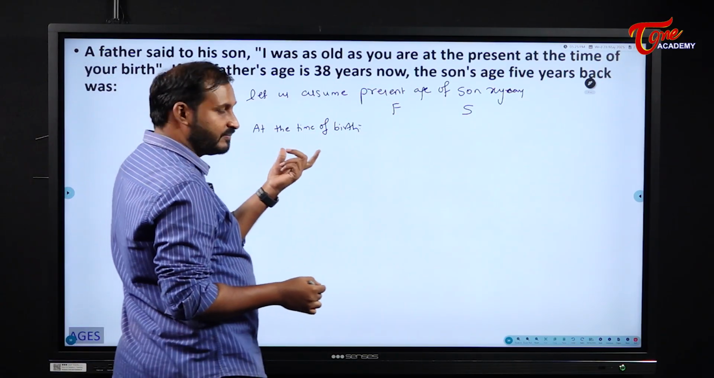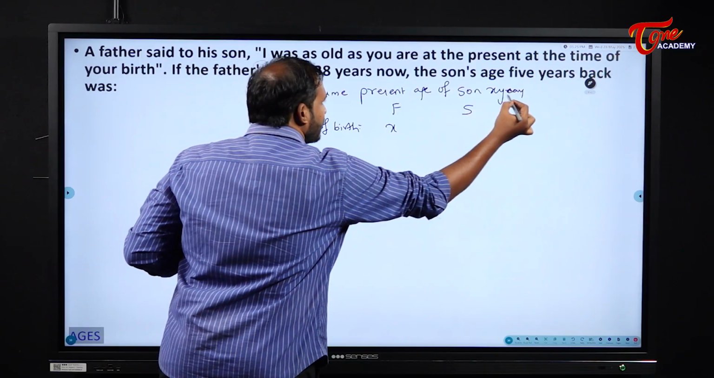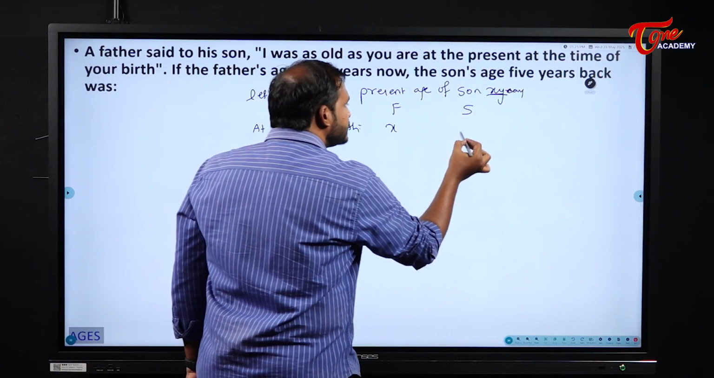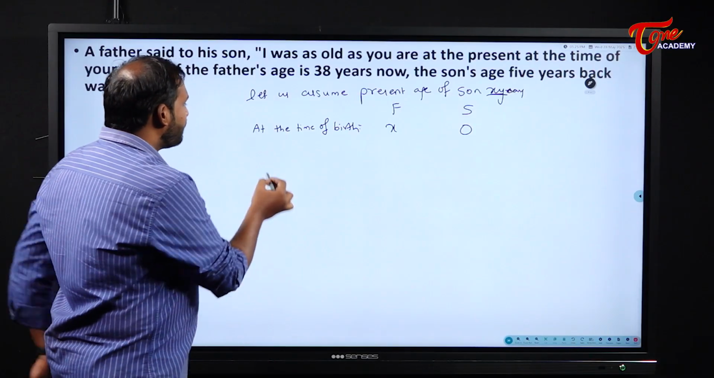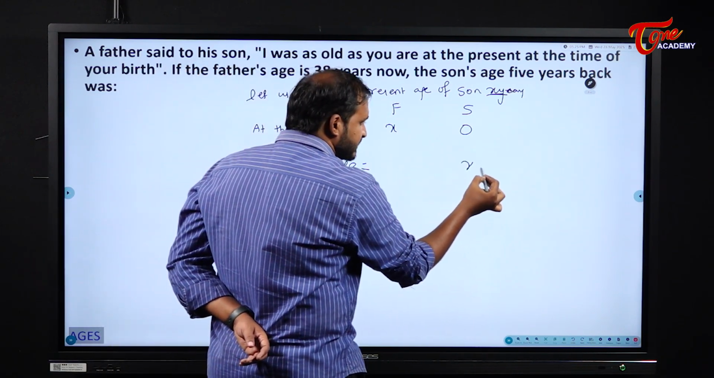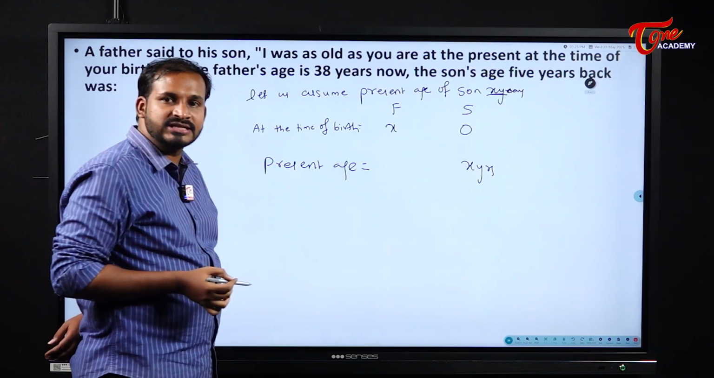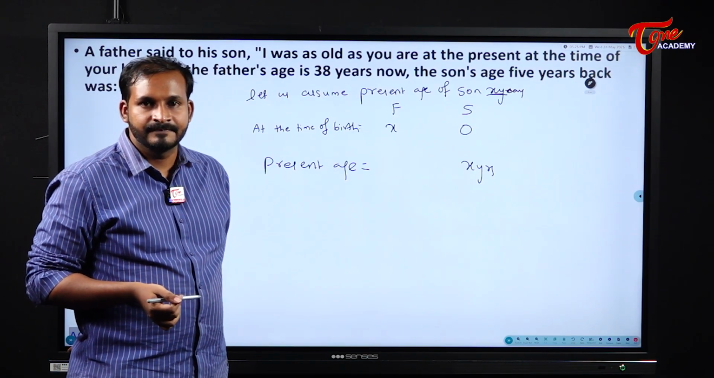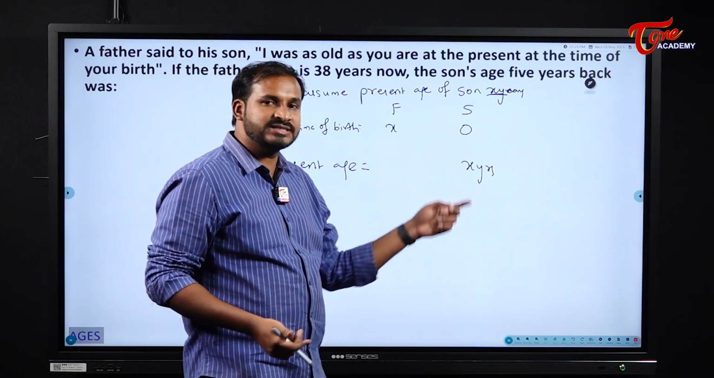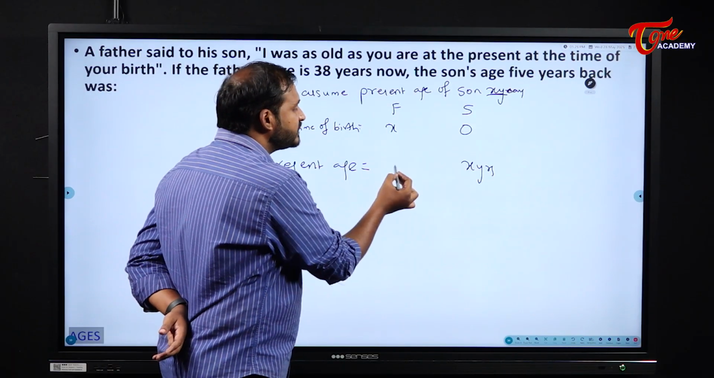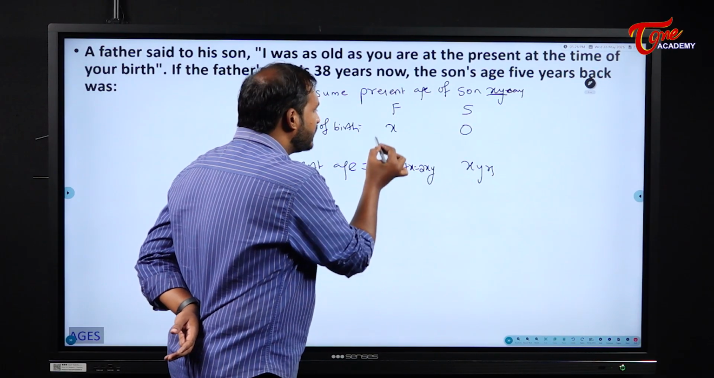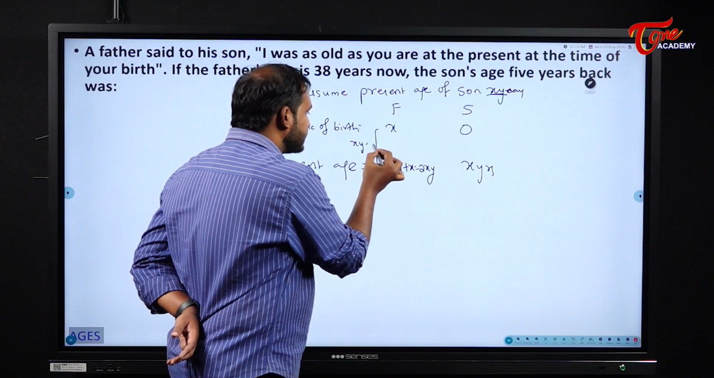That means at the time of that son's birth, father's age is how much? x years. Why? Because we assumed the present age of son is x years. And what will be son's age? 0 years, right? Now what is the present age of son? It is x years. That means from 0 to x years how many years have passed? From 0 to 10 years means how many years have passed? 10 years. From 0 to x years means x years. So then what happens to father's age? It becomes x plus x, which is equal to 2x years. Why? Because from 0 to x years, x years passed.